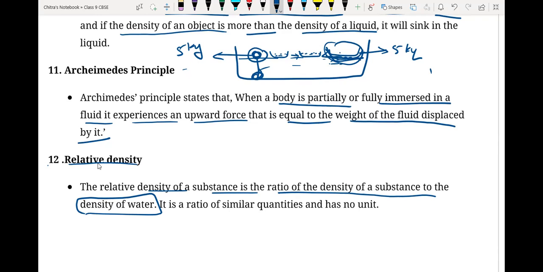It is the ratio of similar quantities and has no unit, because density has a unit and we are taking the ratio, so the density units are going to cancel with each other.